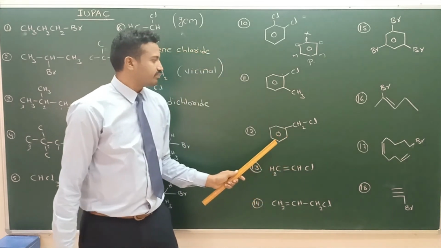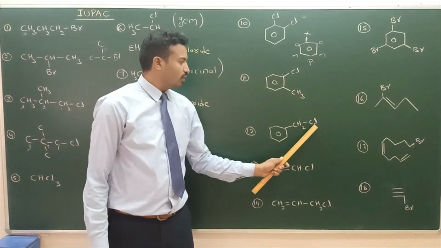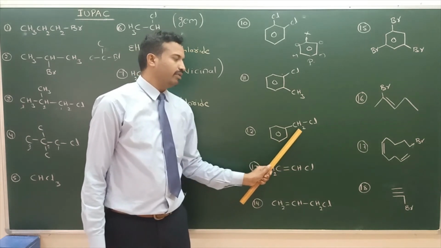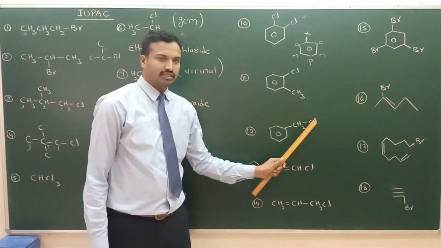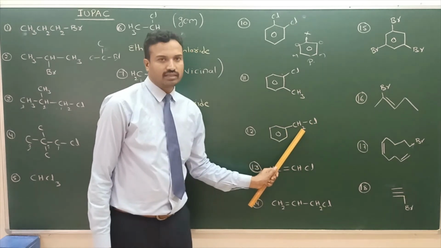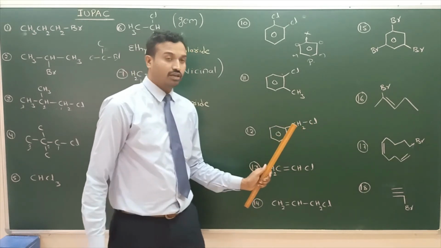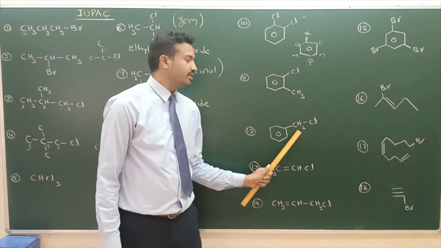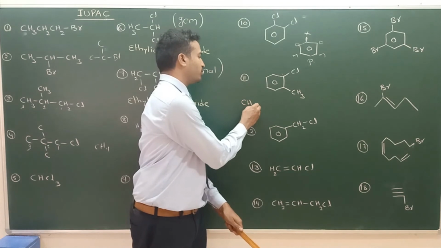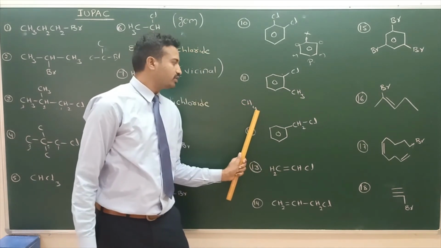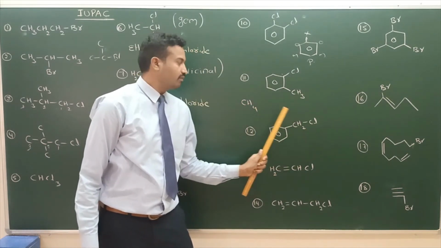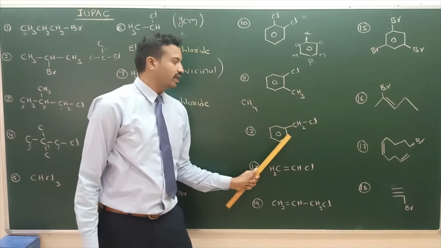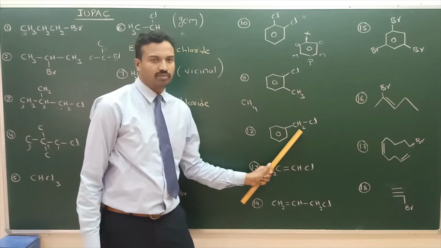Right. Next one. Here chlorine is there. This is phenyl group. Chloro, phenyl, methane is the IUPAC name. Or one more common name is there. Why is it a methane derivative? Methane is CH4. One hydrogen is replaced by chlorine. One more hydrogen is replaced by benzene group. So 1-chloro, 1-phenyl, methane.